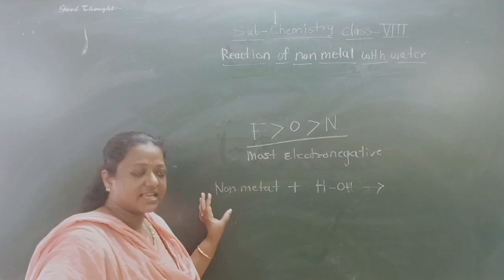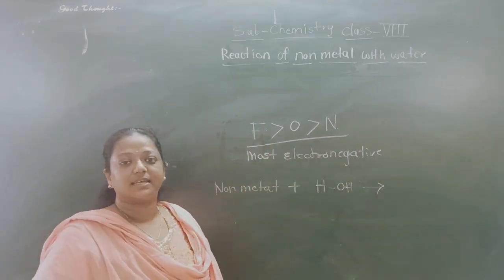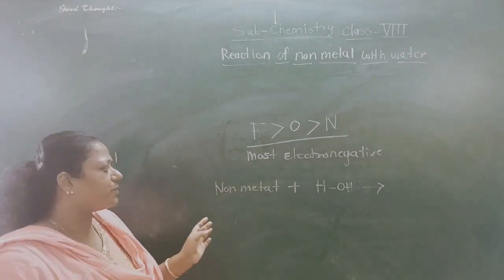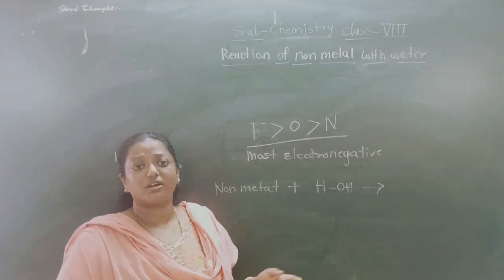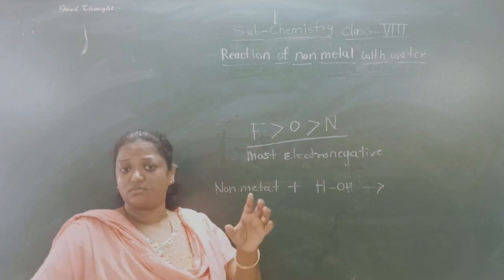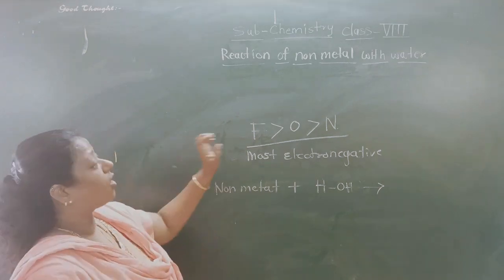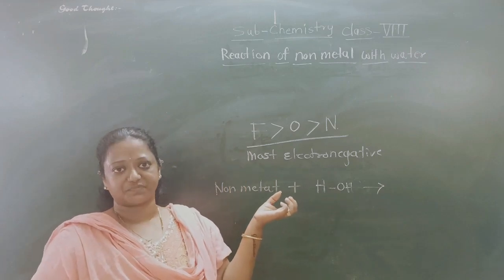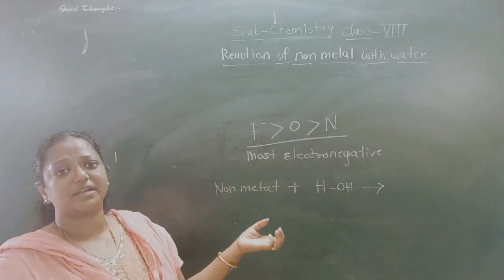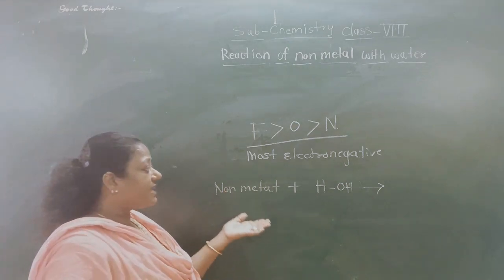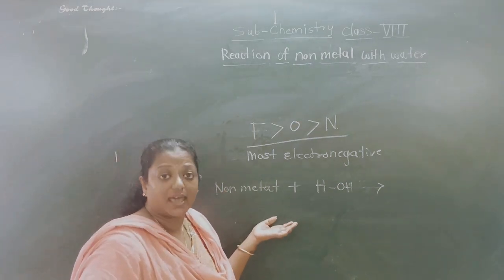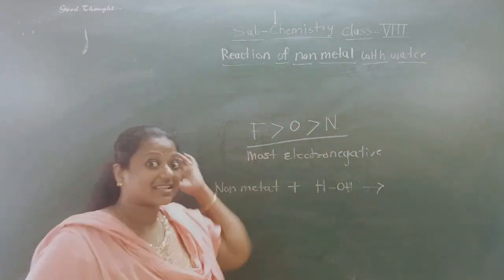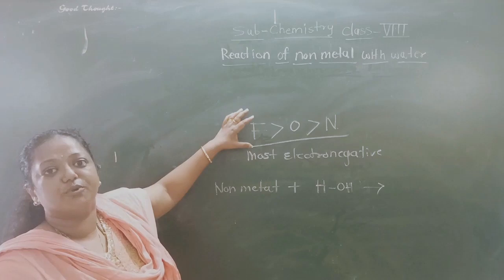So non-metals can catch whom? Oxygen. But in front of oxygen, other non-metals will be very weak. They would say, we are not strong enough to take an electron from oxygen, because oxygen is the second most strongly electronegative element in nature. So other non-metals will not dare to react with oxygen and form any different compound, except fluorine.